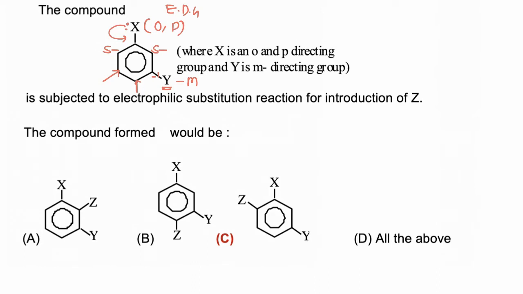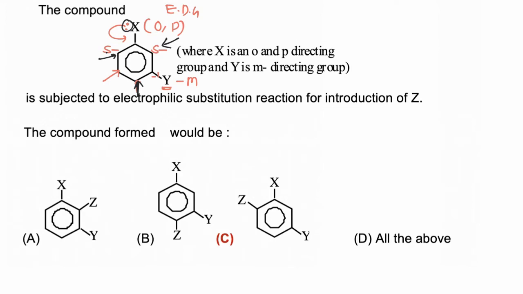Now one of the ortho positions is very crowded, so groups could be attached at this position and at this position. So these two are the most probable positions at which a group can be attached.